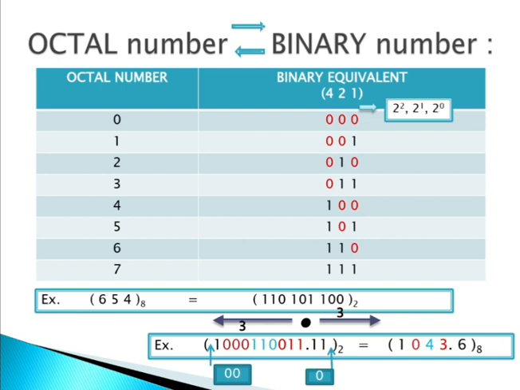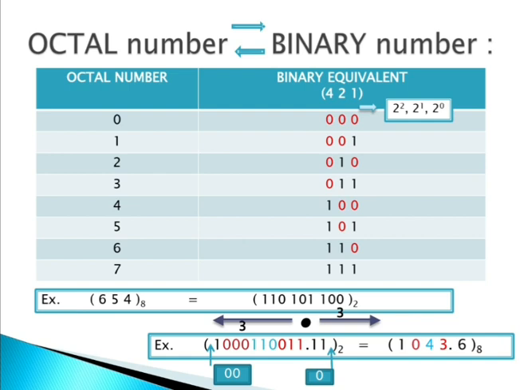But in octal we are dealing with 3 binary digits. 1 is a single digit, so we have to complete it with 3 digits, that is we have to place 2 zeros for completing it. Then it becomes 001. After the decimal, what do we have? 2 digits. For completing it into 3 digits, we have to place a 0. It means it becomes 110. And now you have to see the chart.